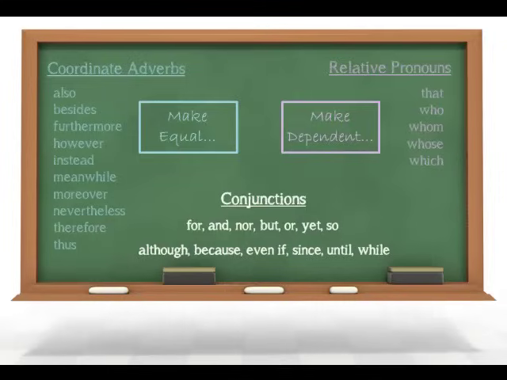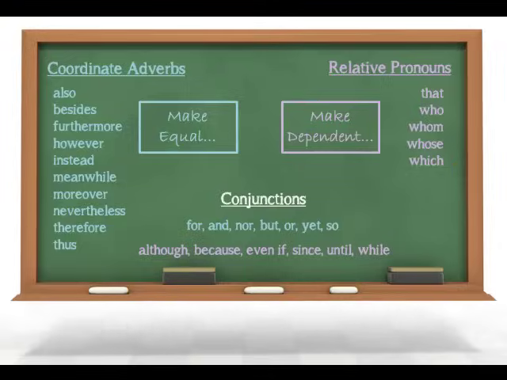And finally, we have our conjunctions, which can either be coordinating or subordinating, depending on the word. So in that top row, we have coordinating conjunctions: for, and, nor, but, or, yet, and so. And this is a complete list of all the coordinating conjunctions. So if you use any other conjunction, it's probably a subordinating conjunction. And those would be words like although, because, even if, since, until, etc. And again, this is not a complete list.